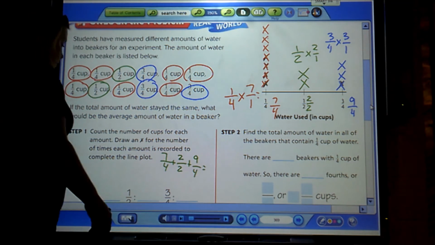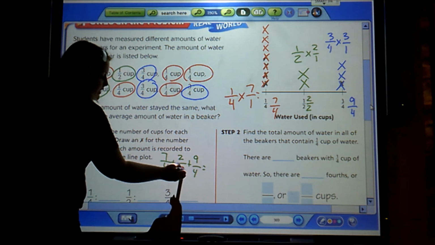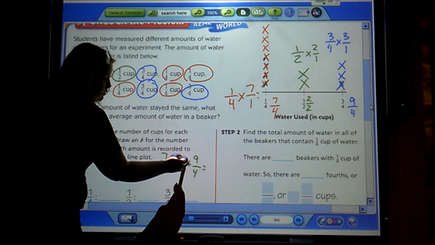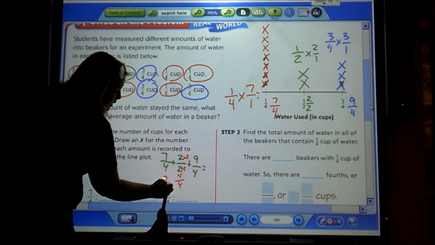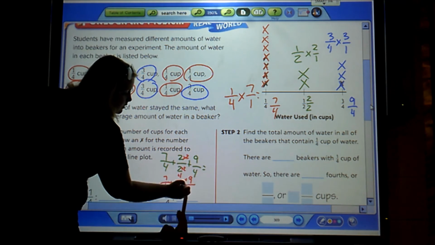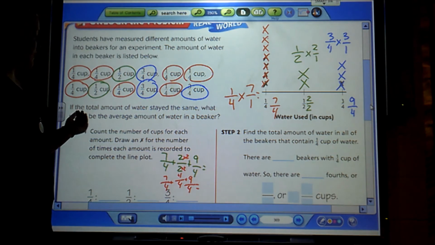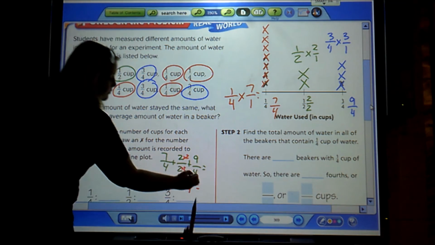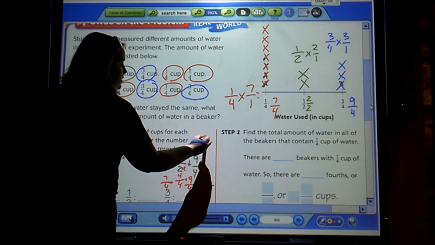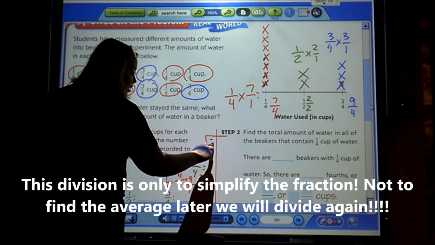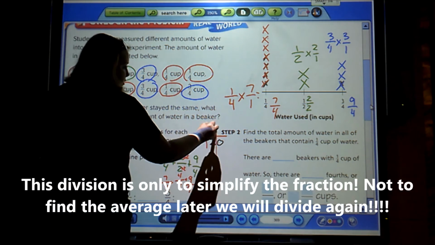So to get common denominators to add these all up, I know I already have 2 that have that 4 as a common denominator. So I'm going to multiply top and bottom here by 2. And that's going to give me 4/4. Bring all these down so they're all the same. Now I have common denominators for all of my numbers. 7 plus 4 is 11, plus 9 is 20. 20/4. Divide it out, remembering our song. The numerator goes in the cave. The numerator goes in the cave. Hi-ho, the dairy-o. The numerator goes in the cave.